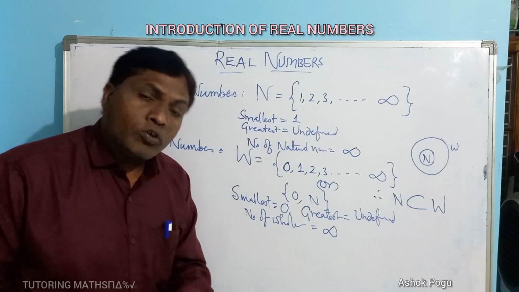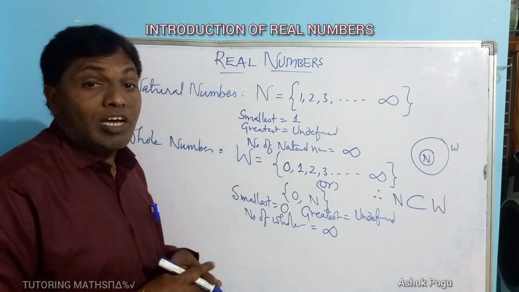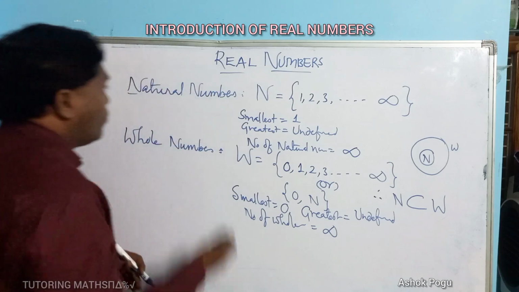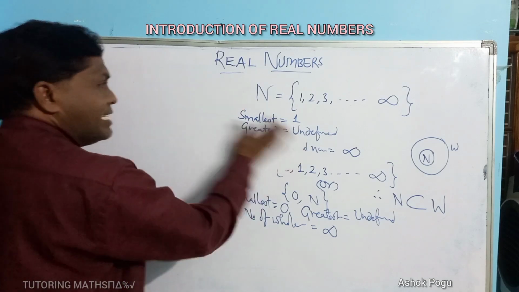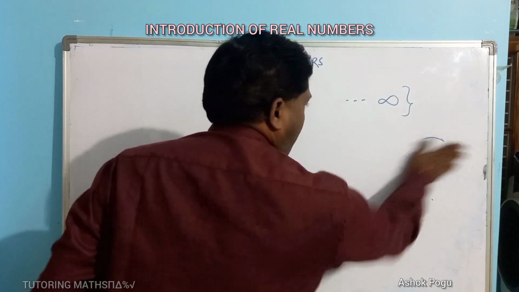Coming to the third type of numbers, integers. What are integers?